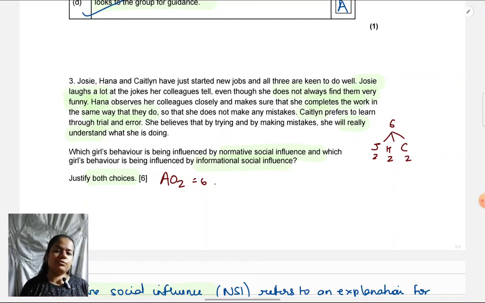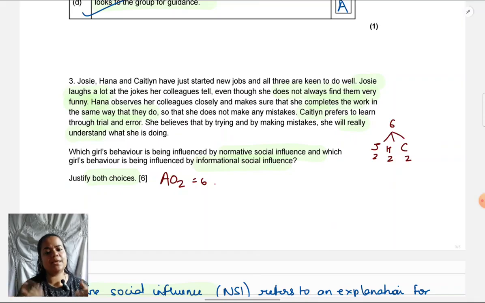So don't focus on the explanation while writing. Don't think of it as I have to give 2 points about NSI and 2 points about ISI. First thing is, if they just want you to do that, why have they given such a big scenario? Of course, they want you to talk about what's happening in the scenario, not what NSI and ISI is in general. It's not an AO1 answer, it's an AO2. The fact that they give you a scenario tells you it's AO2.